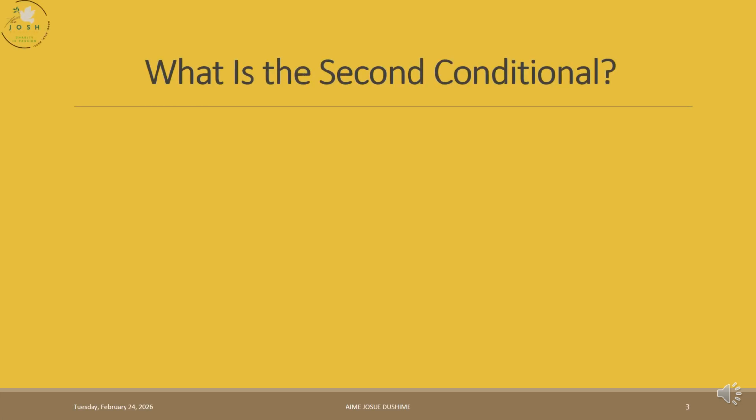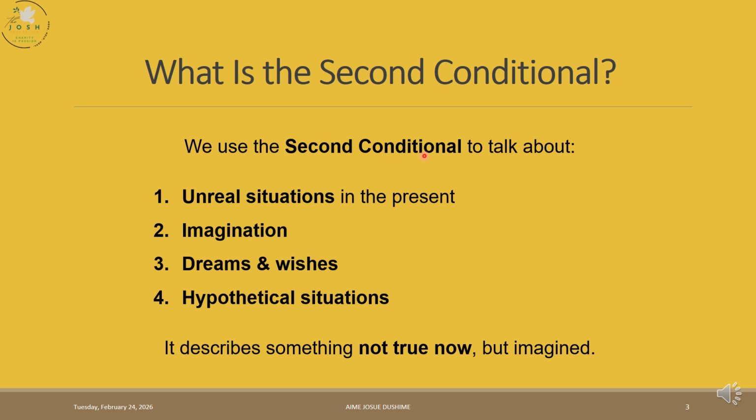What is second conditional? We use second conditional to talk about unreal situations in the present. First, understand this thing. We are talking about the present and the situation is not real. It's false. It's unreal. It talks about imaginations. What do you think? Just in your head, what do you imagine? And we are talking about dreams and wishes. What do you wish, what do you think of your future to be like? What do you think of your day to be like? What's your dream or what's your wish?